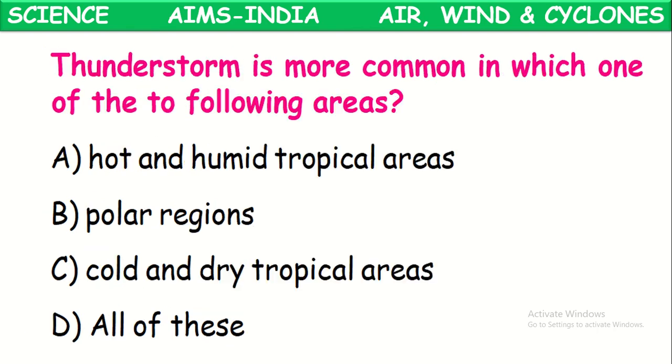Okay, next one. Thunderstorm is more common in which one of the following areas? In which areas are thunderstorms more common? These are mostly observed in hot and humid tropical places. So in hot and humid tropical areas, thunderstorms are most common. They occur mostly in those areas.